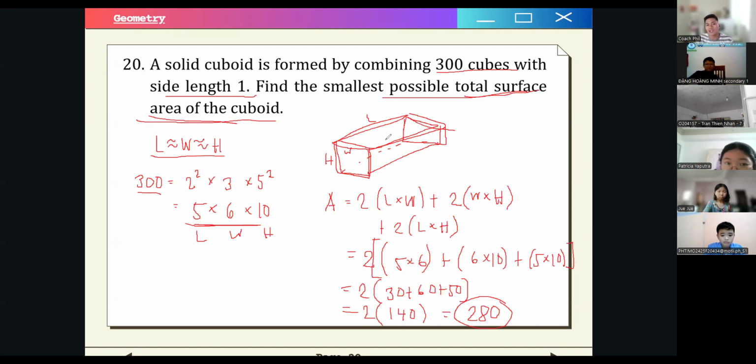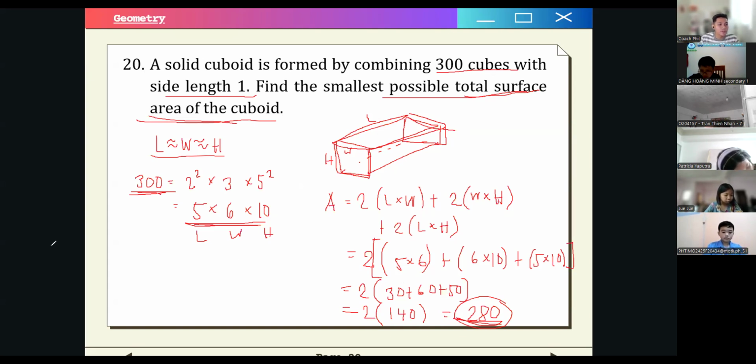If you want to confirm, you can also try other three factors of 300 that are not as close to each other as 5, 6, and 10. You will find out that the surface area for those combinations of dimensions would be greater than 280. You can confirm that on your own.